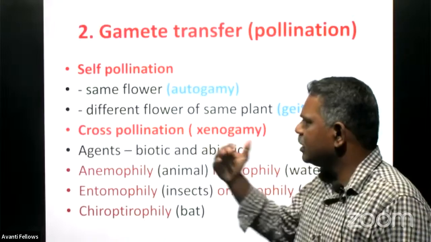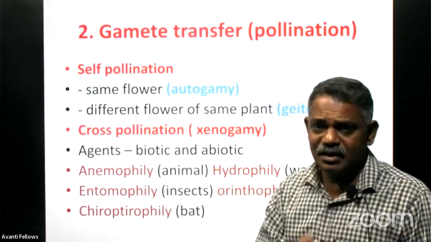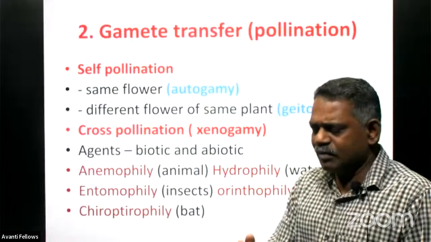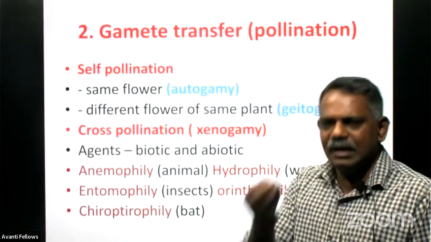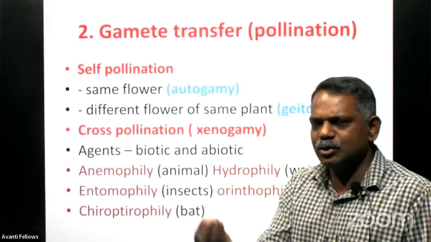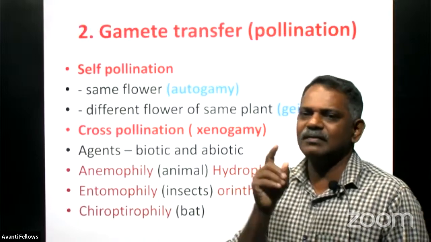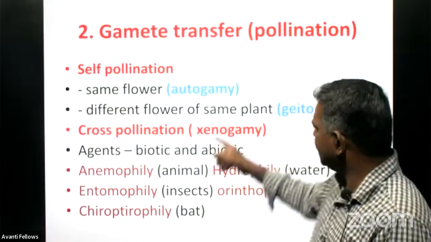The different flower of the same plant, that is also possible. After producing the pollen grain by a flower, it can be taken by a pollinating agent to the stigma region of another flower of the same plant. And that is called as what?